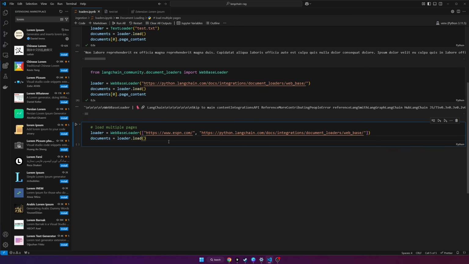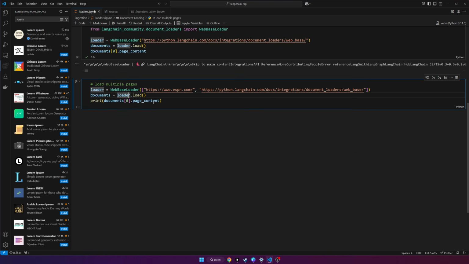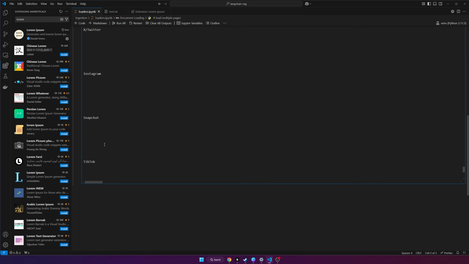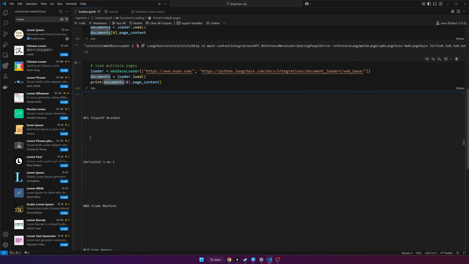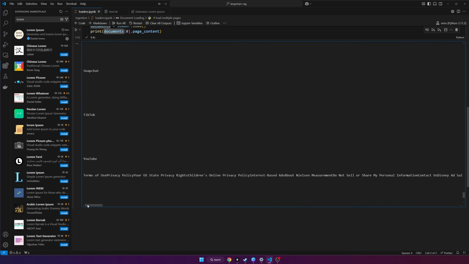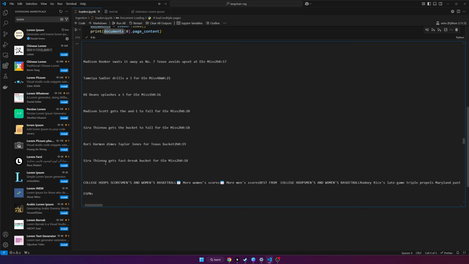If you want to, you can load multiple websites at once. It will load into multiple documents. So let's run this. And then we can just print the length of it just to verify. It should be 2 because we have 2 websites. So go ahead and print out the content of the first document, which is espn.com. Let's take a look. So this one's just a lot of white space. There are ways to clean this up. There are formatters and stuff you can add onto this, but I'm not going to focus on that in this episode. The point is that you can load the content of a website. Sometimes though, it's not going to load the information you want. As you can see, this one's mostly white space, so it's less useful.